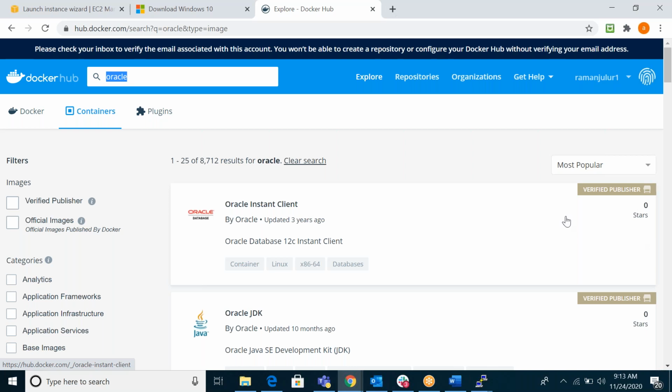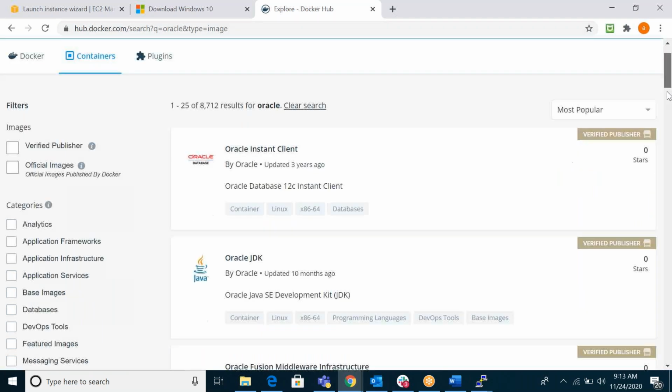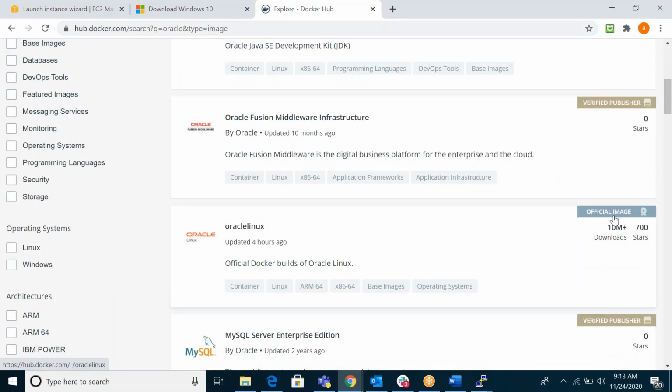Before downloading something, just search here and see how many stars and how many downloads there are. I think this is not recommendable. Then here you can see this is Oracle Linux. This is not Oracle DB, this is Oracle Linux.